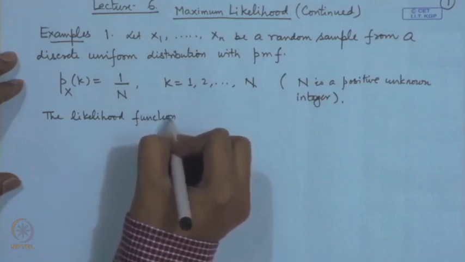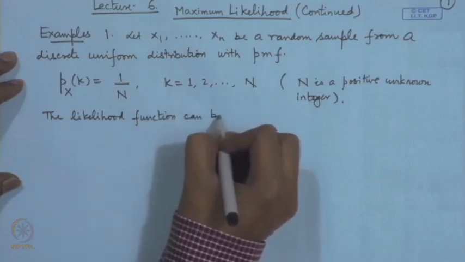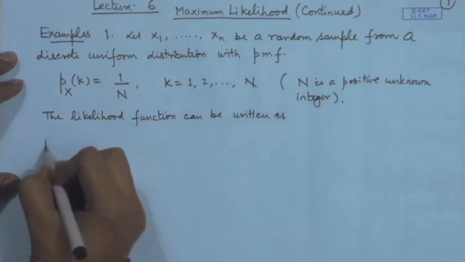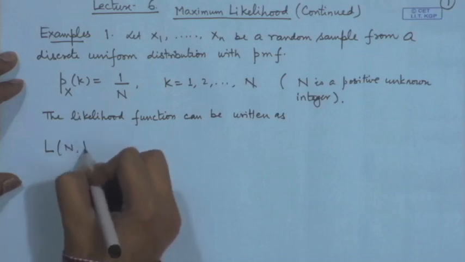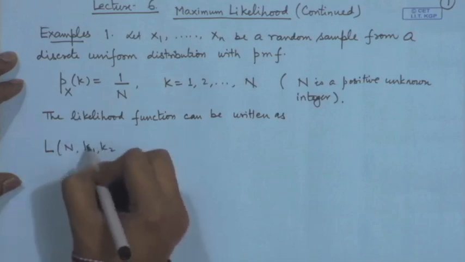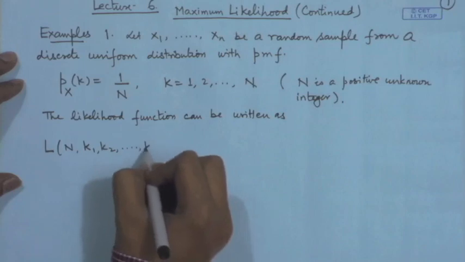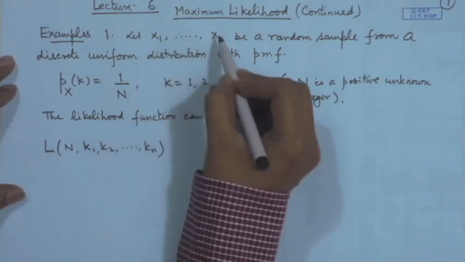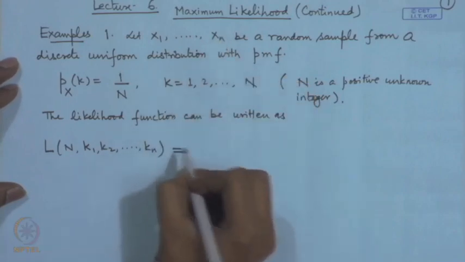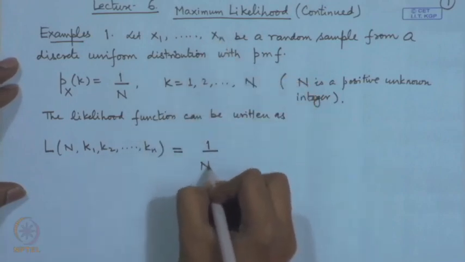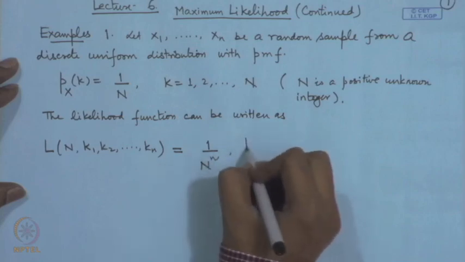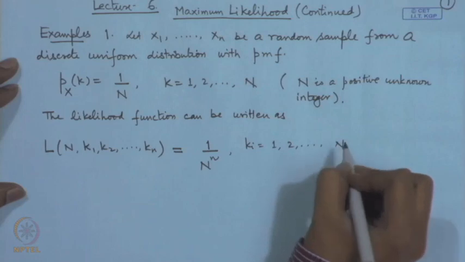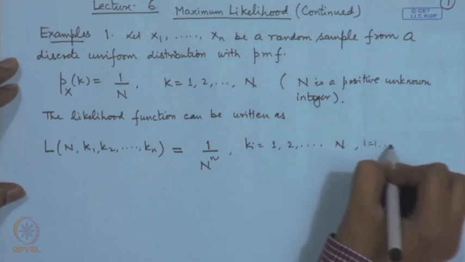The likelihood function L n can be written, where k 1, k 2, ..., k n are the observed values of the random variables x 1, x 2, ..., x n respectively, as 1 by n to the power n, where each of the k i's can take values 1 to n, for i is equal to 1 to n.